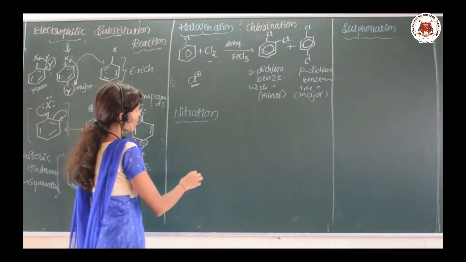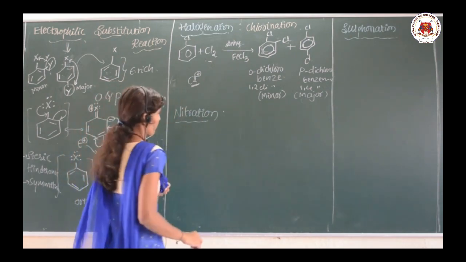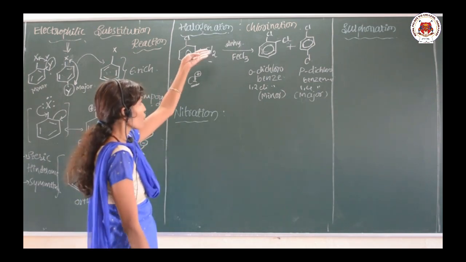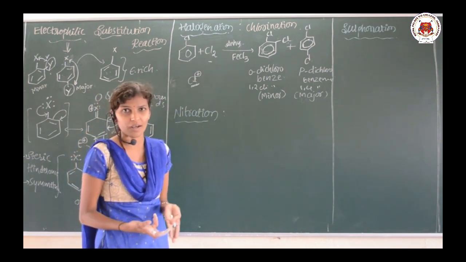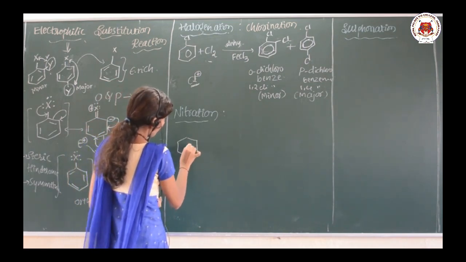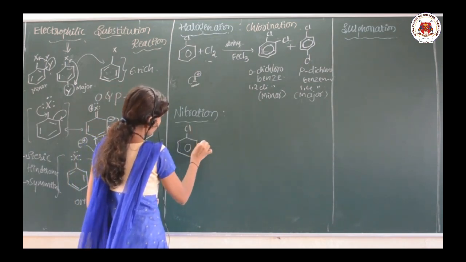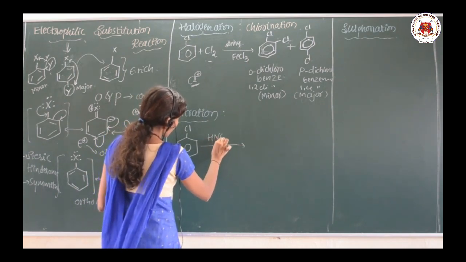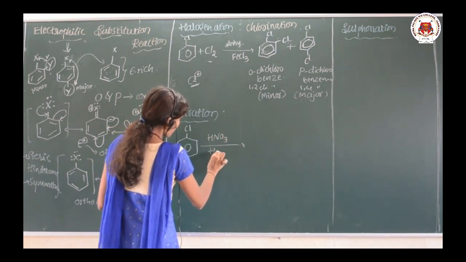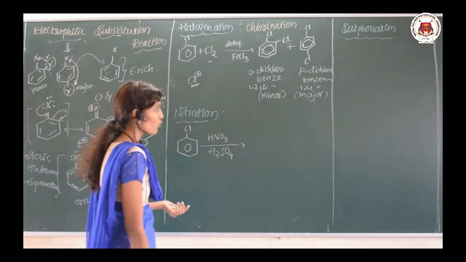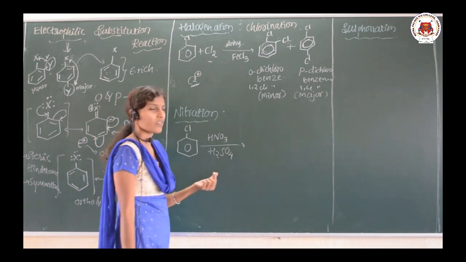Okay, so next we will talk about the nitration. In case of nitration, the nitro group is added. In case of chlorination, the chloro group is added. So nitration, take chlorobenzene. Chlorobenzene is treated with the nitrating mixture. The nitrating mixture is HNO3 and H2SO4. This mixture is known as a nitrating mixture.